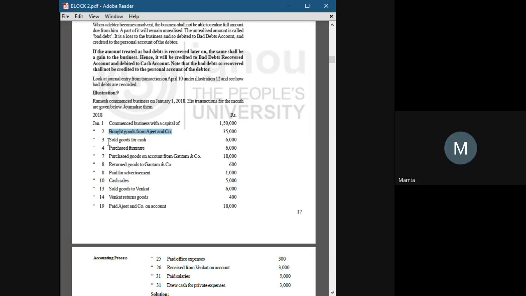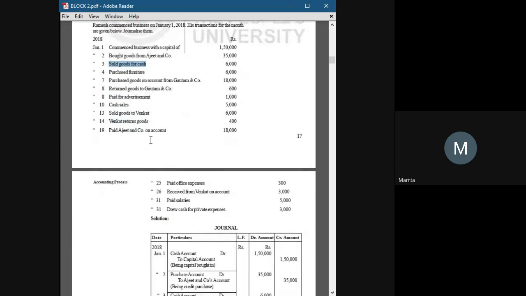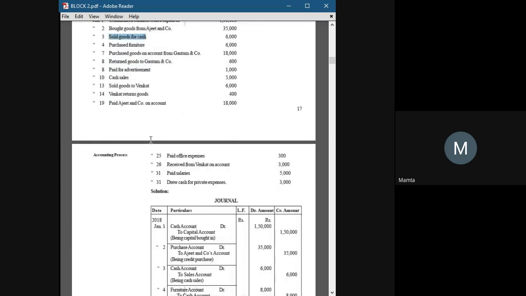Okay. Sold goods for cash. Here it is written, sold goods for cash. It's already mentioned, so the entry would be cash account debit to sales account, because we get cash in this transaction. As a business, we get cash in this transaction and we have to send the goods out. So cash account debit to sales account.